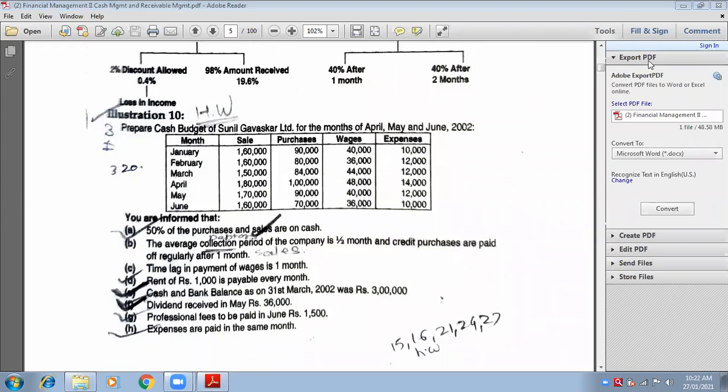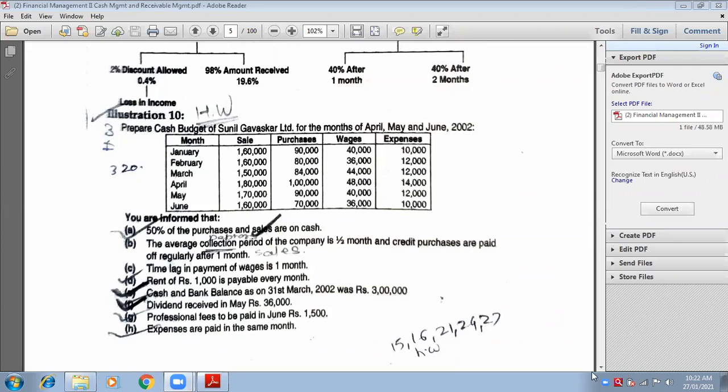Now, make the columns. How many columns will you make? Ma'am, 3. No. 3 months are there, April, May and June. So with particulars, you will make 4 columns.